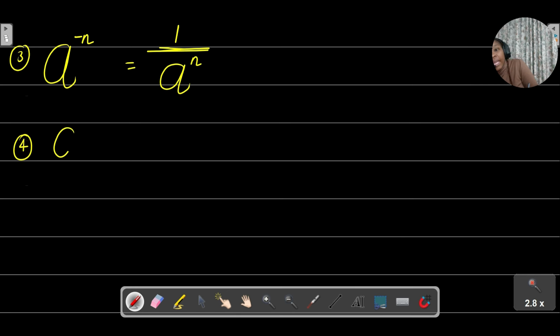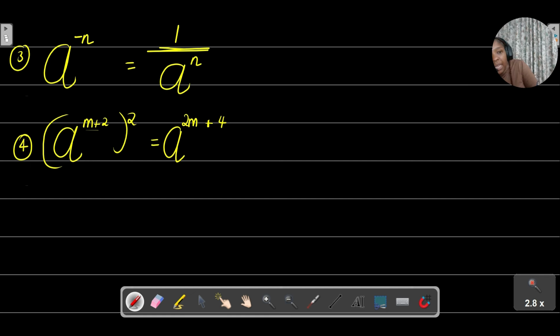The power rule. a to the power of m plus 2, all raised to the power of 2. That basically means that every exponent inside that bracket needs to be multiplied by 2. So this is the same as saying a to the power of m times 2, which is 2m, plus 2 times 2, which is 4.